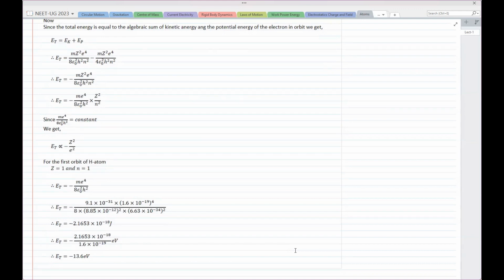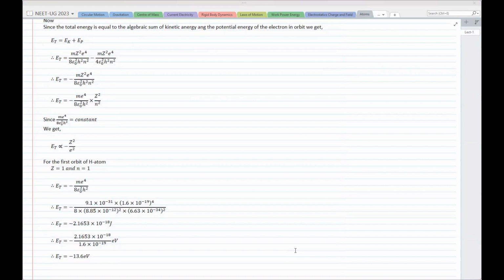So minus 13.6 electron volt is the value that you can substitute and write the energy of an electron in any orbit for any hydrogen-like atom, provided you know Z and the orbit number n. So you can just put this value as that constant value.